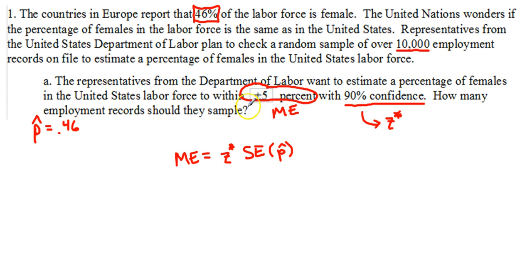All right. Taking our information up here, we know that p hat is 0.46. We need to figure out these other values. Our Z star, or critical value, associated with a 90% confidence interval is going to be 1.645.